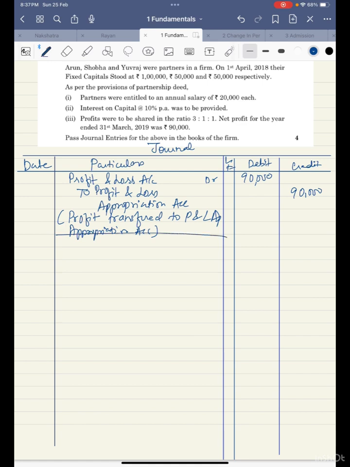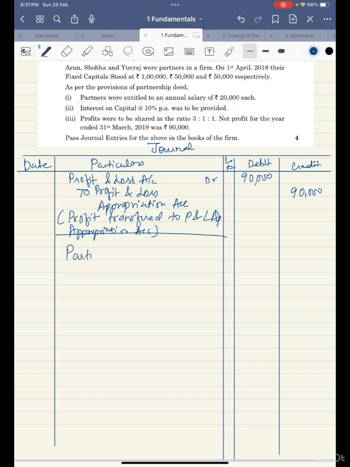A simple narration has to be written because narration writing is compulsory. So make sure that you write a narration. Okay. No need to make it too complicated. A simple narration is okay. Second entry is let us provide interest on capital to the partners or salary, any other. Let's do the salary part.